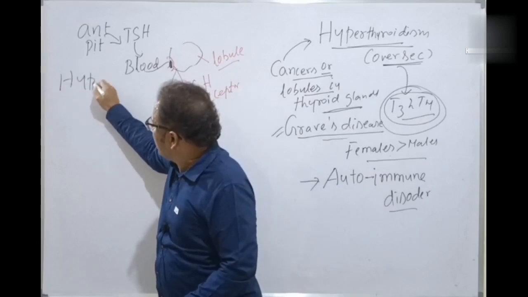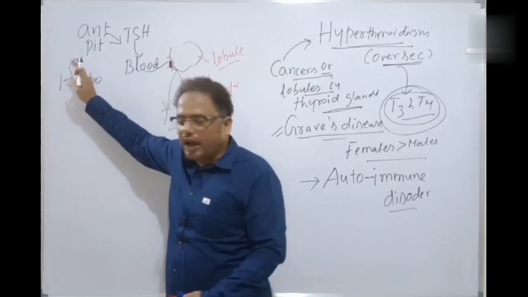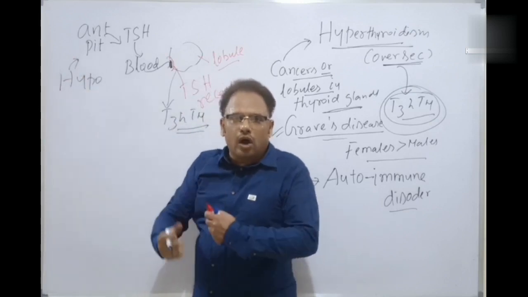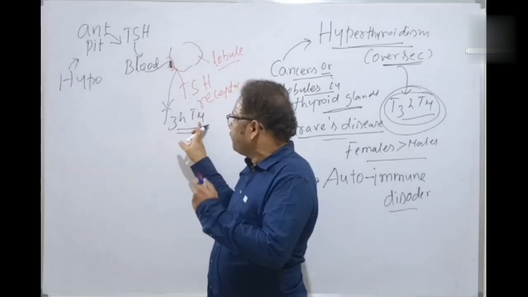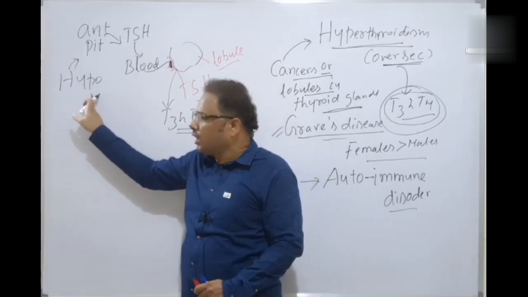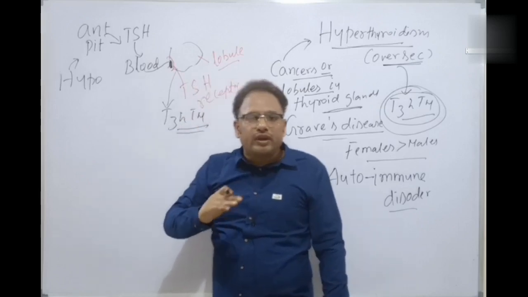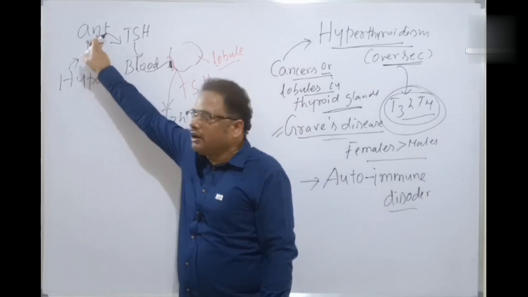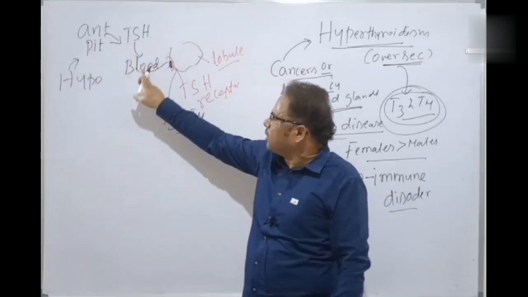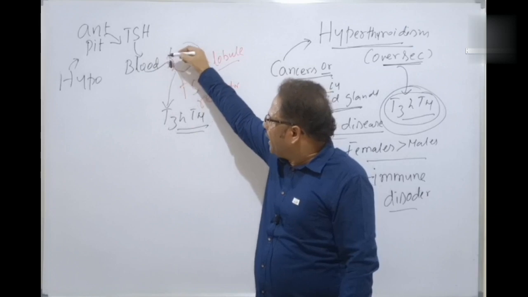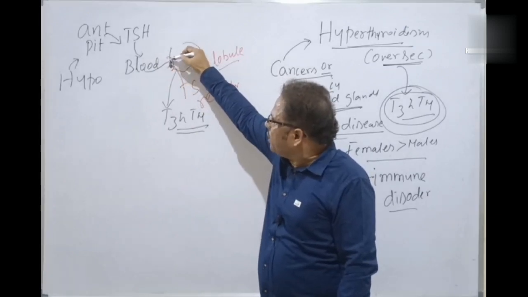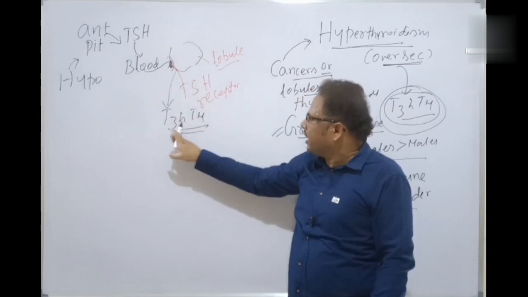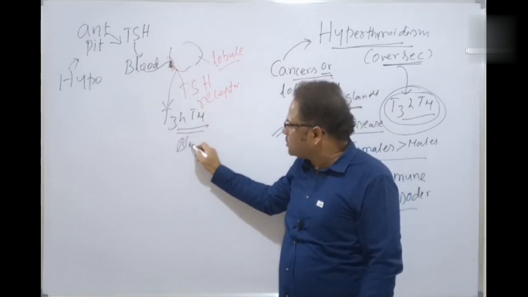Instantly the hypothalamus, instead of releasing the thyrotrophin releasing hormone, releases which one? Thyrotrophin inhibiting hormone. If the body requires the T3 and T4 hormones, what happens? The hypothalamus releases which one? Thyrotrophin releasing hormone. The thyrotrophin releasing hormone stimulates which one? The anterior pituitary, so that the TSH is released into the blood and binds with which one? The receptor here. As a result, the thyroid gland gets stimulated, and T3 and T4 hormones are released in the blood for various metabolic functions.